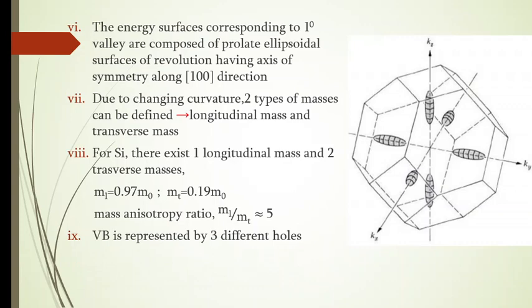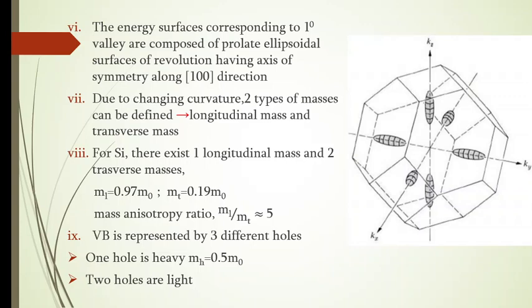Then coming to the valence band, all the details above are for the conduction band. Now if you consider the valence band, it is represented by 3 different holes. In our previous session we explained the different types of holes based on the curvature, where d square E by d k square represents the curvature and effective mass m star is inversely proportional to curvature. So based on the curvature we can define different types of holes.